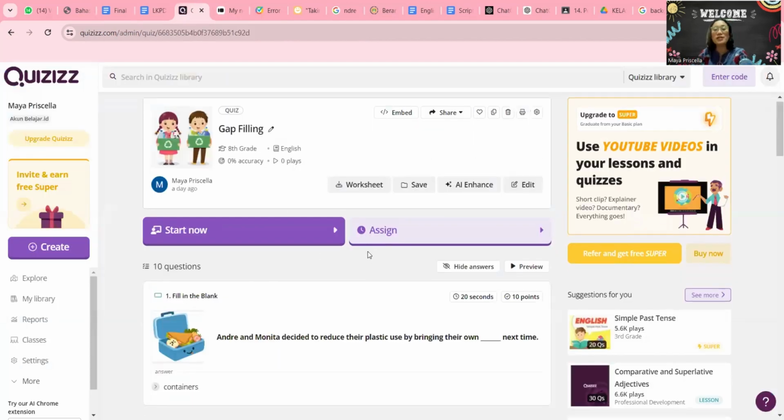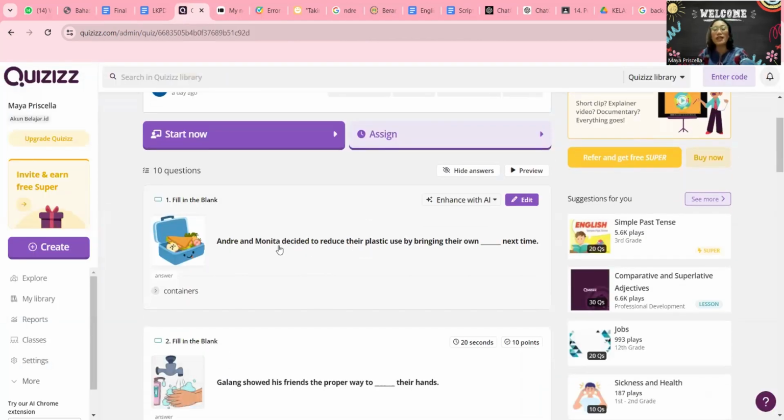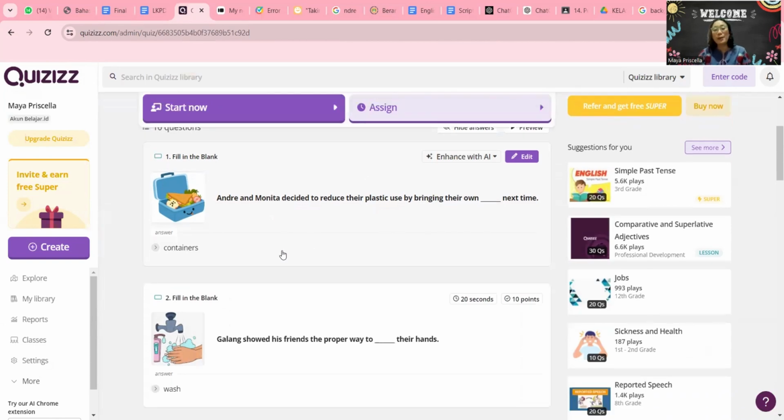Okay, this is my quizzes for the first type of question, the gap filling question. So this is my screen, but for the student, it's going to be different. So this is the question, and I choose the picture for each question from the books, from the chapter, and some from Google, because I try to find an interesting picture for each question. So I put the time and also the point for each question.